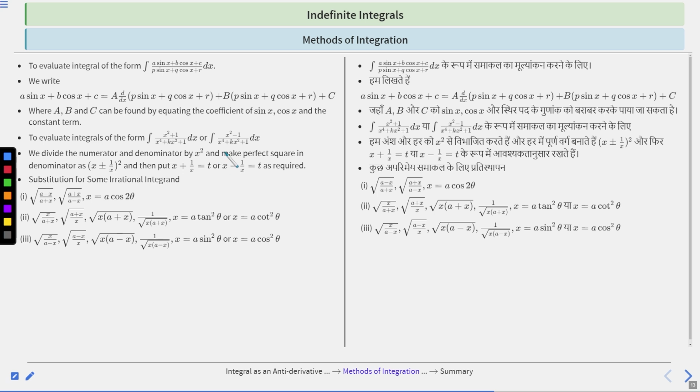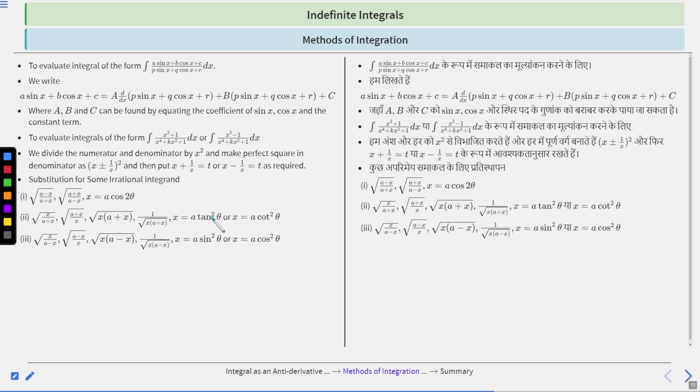Also, to evaluate integral of the form integration of x square plus 1 upon x to the power 4 plus kx square plus 1 dx, or integration of x square minus 1 upon x to the power 4 plus kx square plus 1 dx, we divide the numerator and denominator by x square and make perfect square in denominator as x plus minus 1 by x whole square, and put x plus 1 by x is equal to t or x minus 1 by x equal to t as required.